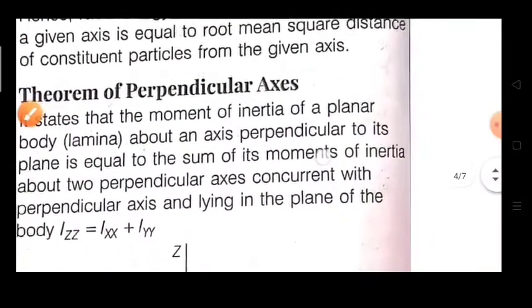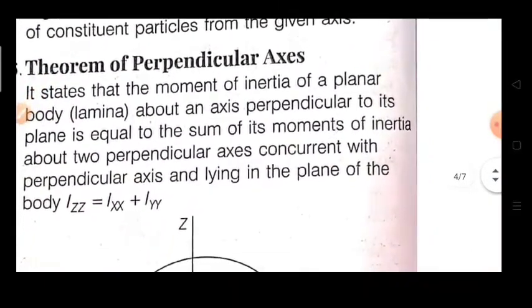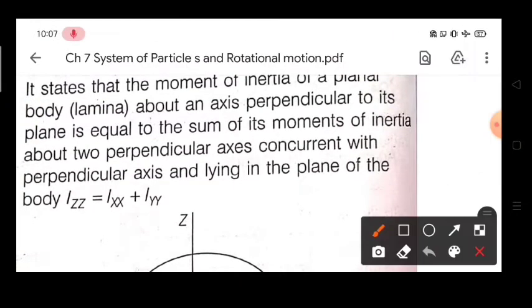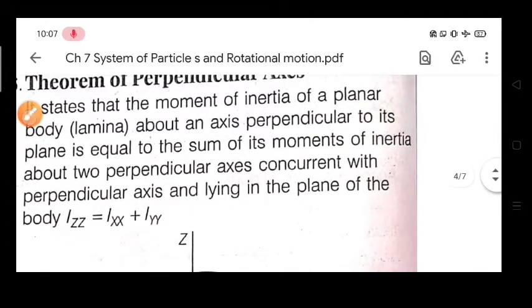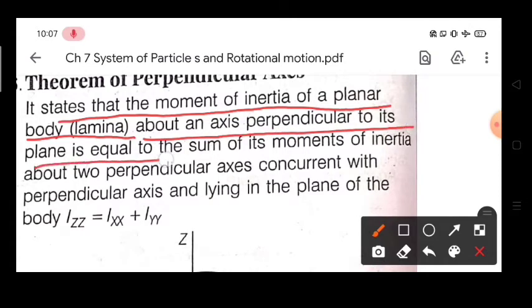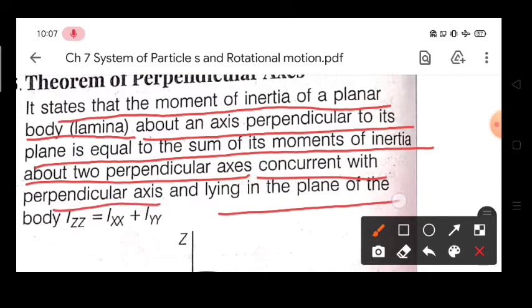After this we have the next concept, that is the theorem of perpendicular axis. So what is it? Understand, it states that the moment of inertia of a planar body or lamina, that is called a planar body, about an axis perpendicular to its plane is equal to the sum of its moment of inertia about two perpendicular axes, concurrent with the perpendicular axis and lying in the plane.